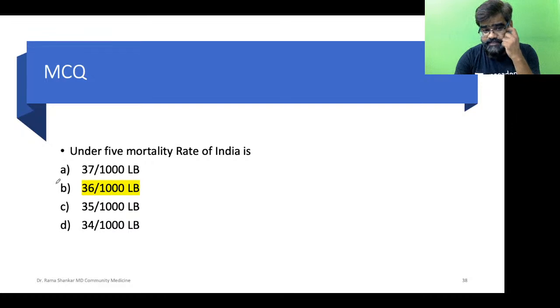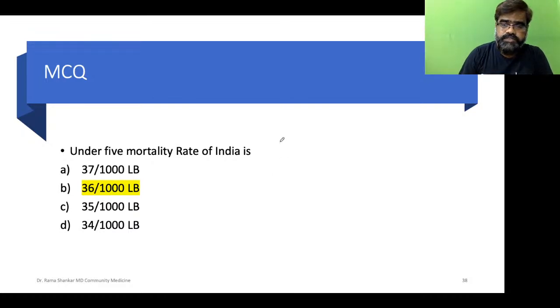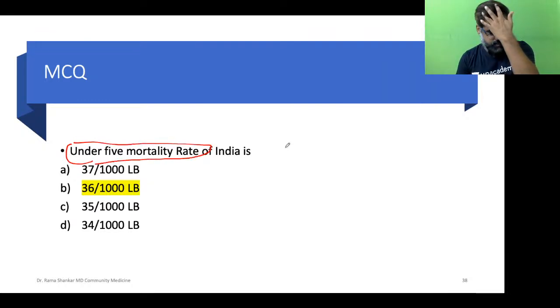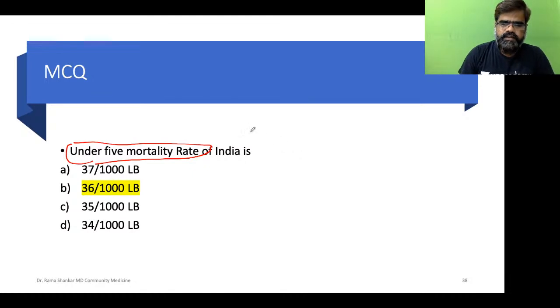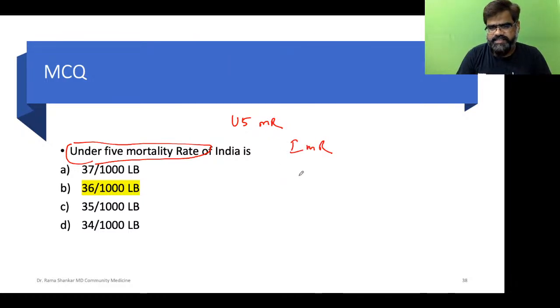Now, what I'll do, students, let me try to explain why we forget all this. There are 3 or 4 indicators which normally we should remember. One is under 5 mortality, infant mortality, because anyone can ask this, neonatal mortality and maternal mortality ratio.